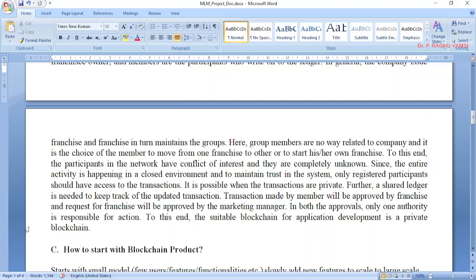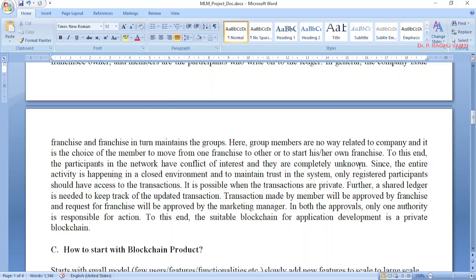So to this end, the participants in the network have conflict of interest and they are completely unknown. Because if I bring one person from outside, the franchise has nothing to do with that person, because he doesn't know who that person is. Because of the known person which has already joined the group, they will accept that person. Okay, so obviously it is a kind of unknown activity, so the person is completely unknown.